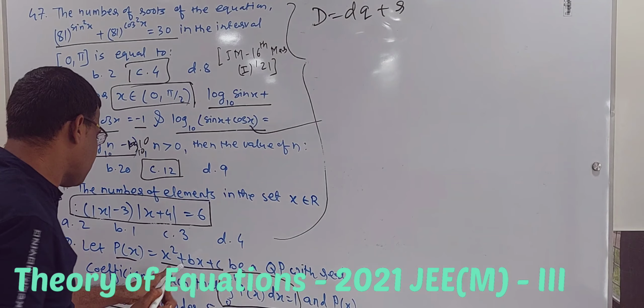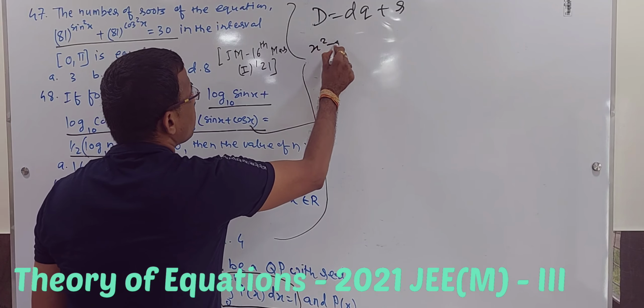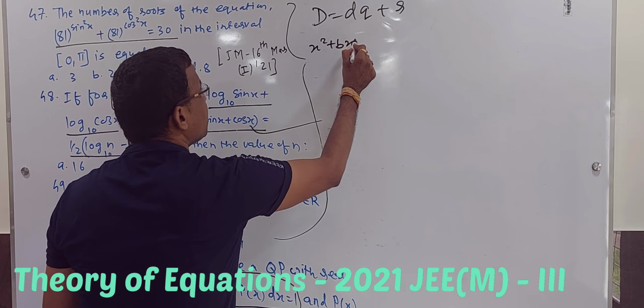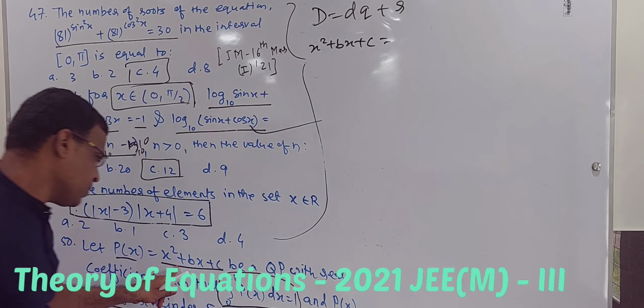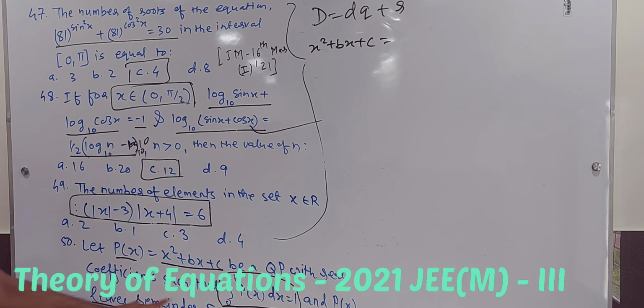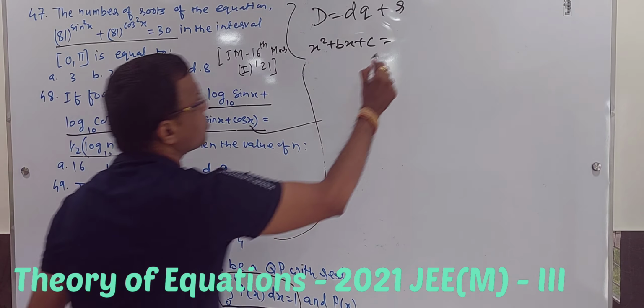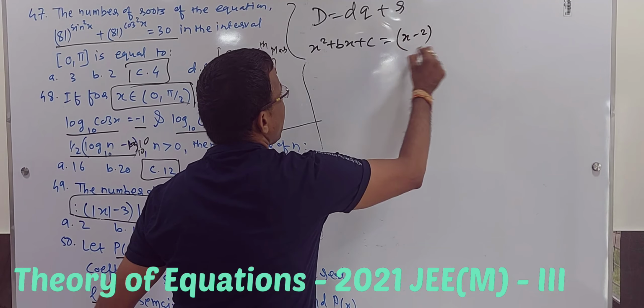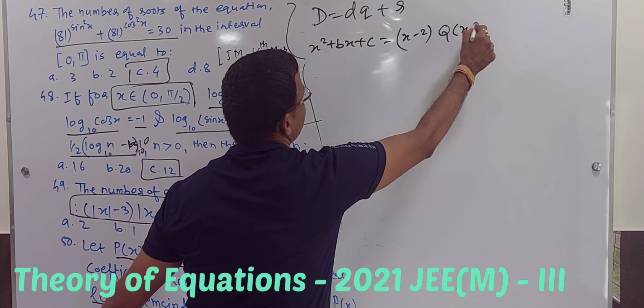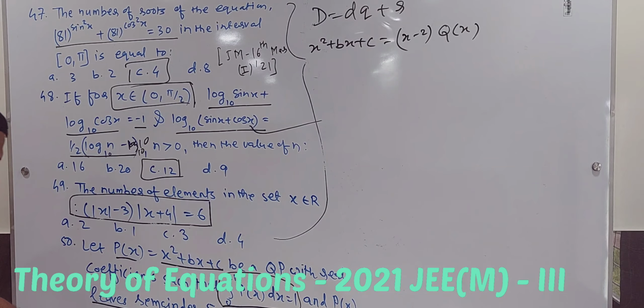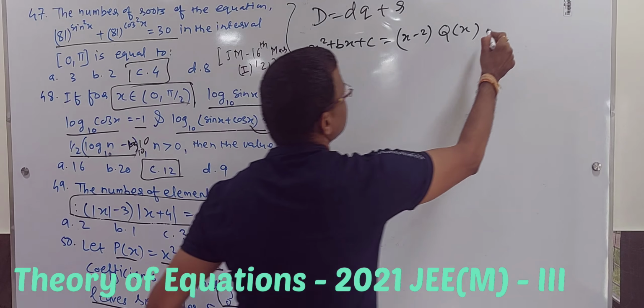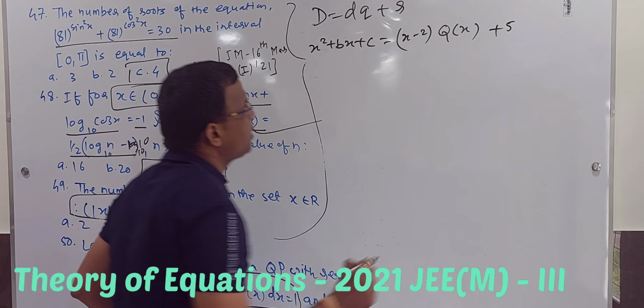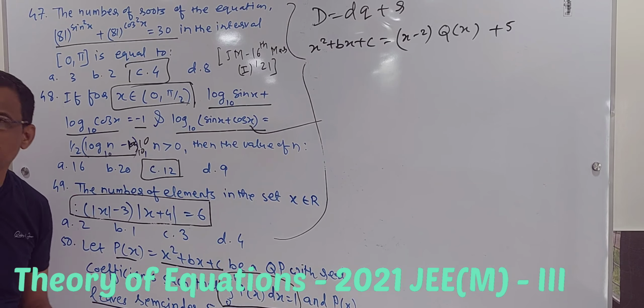So p of x is x square plus bx plus c. This is your dividend, equal to divisor times quotient plus remainder. When it is divided by x minus 2, I will get some quotient which I don't know right now, and the remainder is 5. That is something they have given. Now I have to solve this.